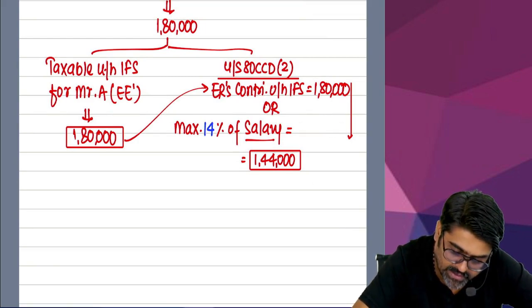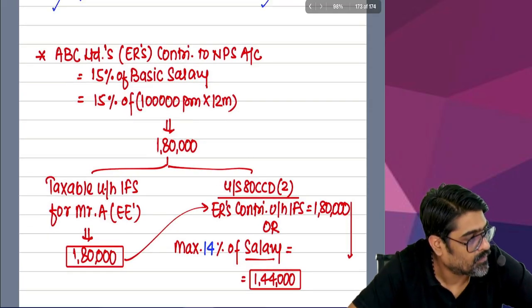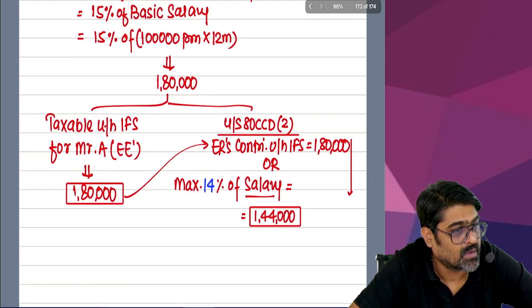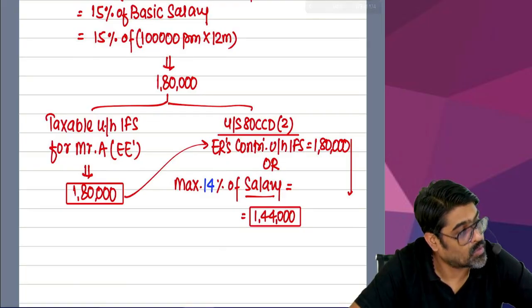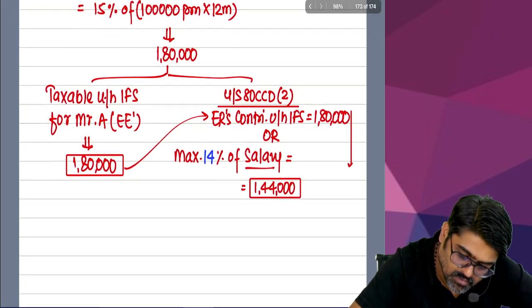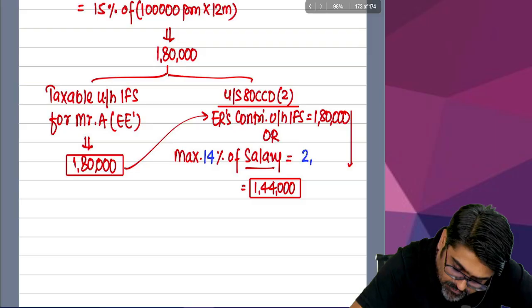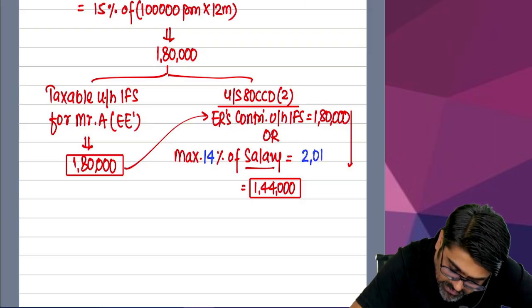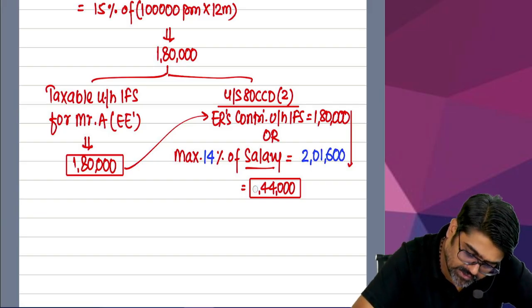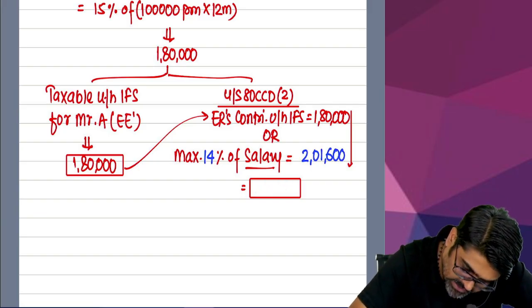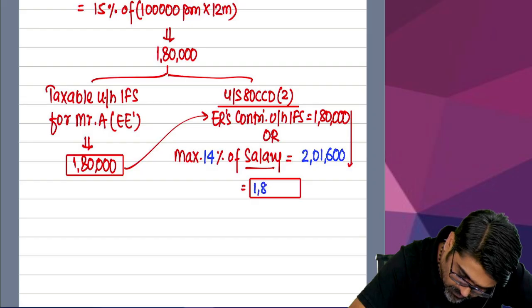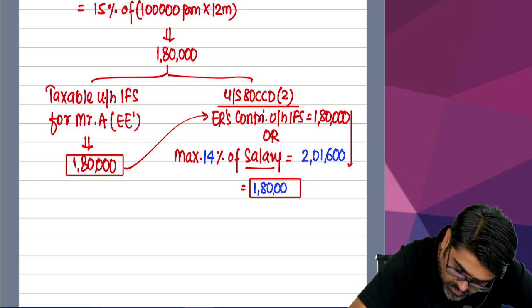So what was your salary, guys? 14,40,000, no? 14% of that is 2,01,000. This or 1,80,000, whichever is lower. How much deduction are you going to get? Full 1,80,000 you are going to get.